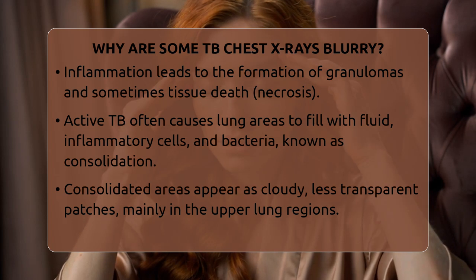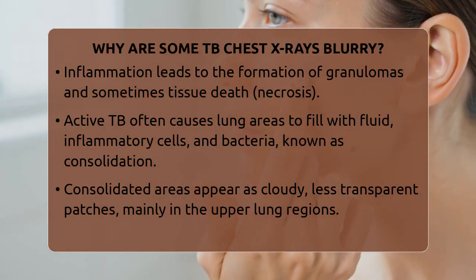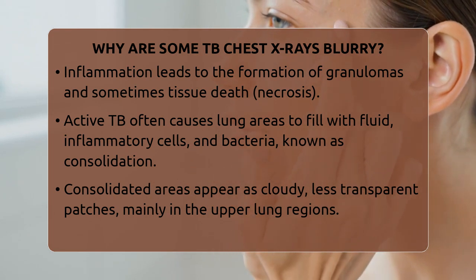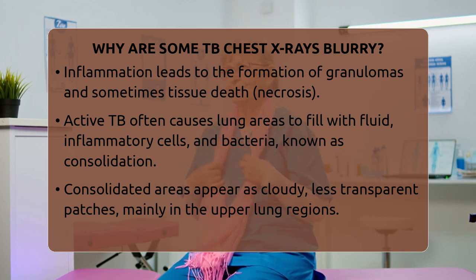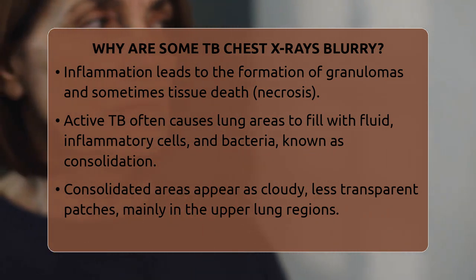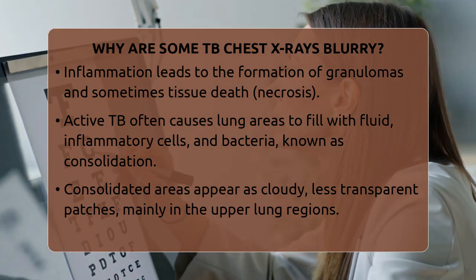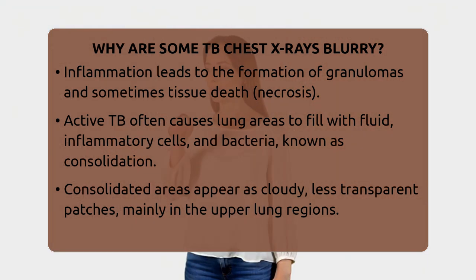Sometimes the infection causes small round spots called nodules, and in more advanced cases, it creates cavities or holes in the lung tissue. These cavities often have irregular, poorly defined edges, adding to the blurry look. In some cases, especially when TB spreads widely throughout the lungs, the X-ray shows many tiny nodules scattered everywhere. This pattern is called a miliary pattern and makes the lungs look hazy or foggy overall.